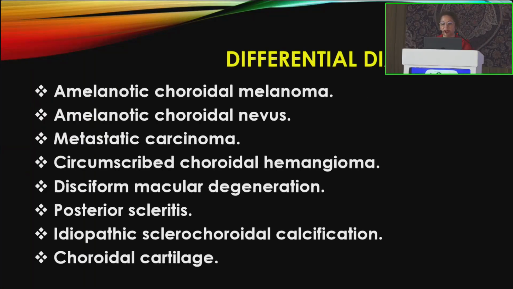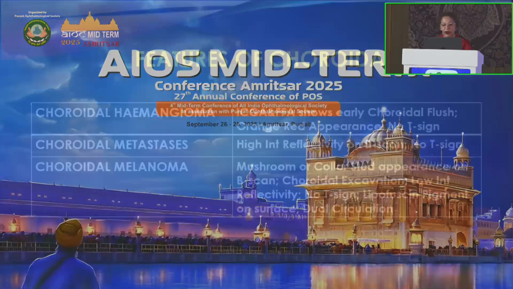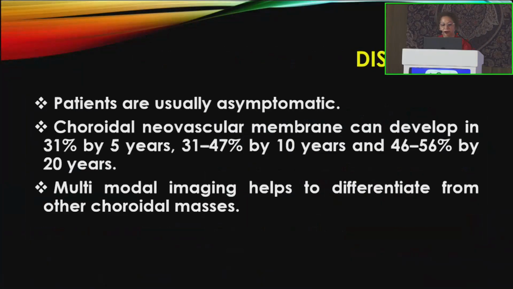These are the things we kept in the differential diagnosis: amelanotic choroidal melanoma, choroidal nevus, metastasis, hemangioma, disciform macular degeneration, posterior scleritis, idiopathic sclerochoroidal calcification or choroidal cartilage. These are a few features of choroidal masses. B scan is very diagnostic in choroidal osteoma. Patients are usually asymptomatic, but choroidal neovascular membrane can develop, and multimodal imaging always helps to differentiate from other